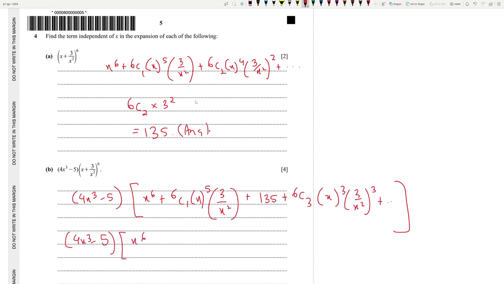Over here, what do we get? 6c1 times 3 is 18, so 18 x to the power 5 by 2... that's x cubed, plus 135, no x there. 6c3 is 20.